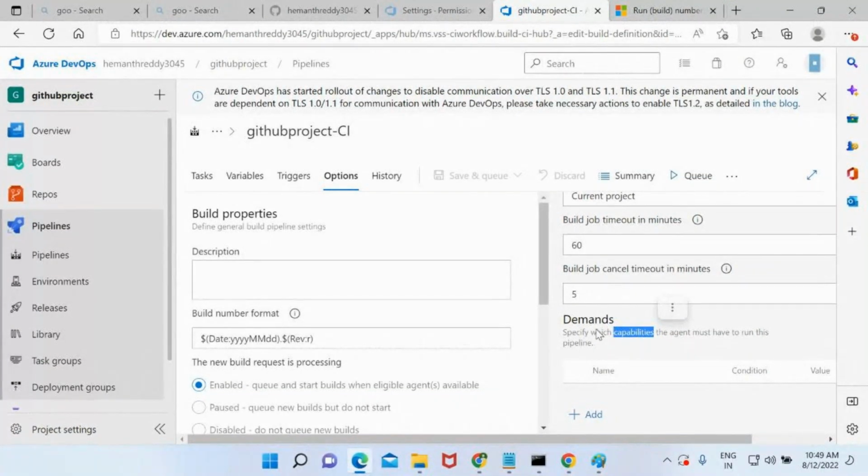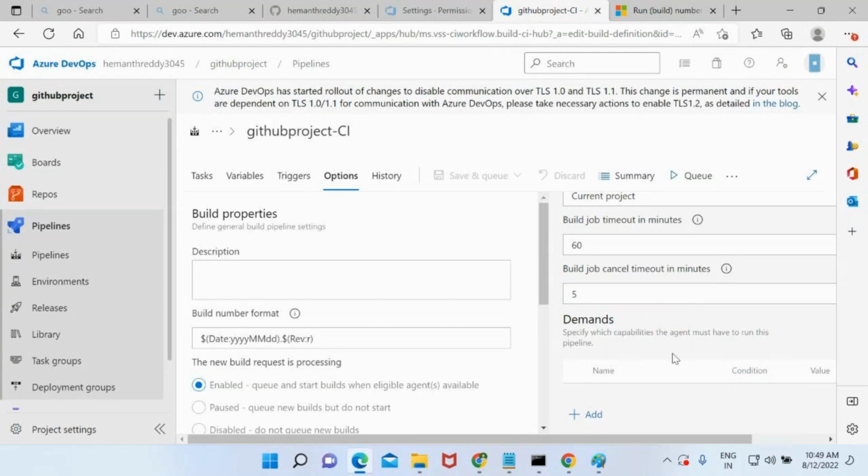Okay. For example, take something like this. I have three VMs. In the three VMs, I have installed Visual Studio 2022, 2017, 2019. Now I am trying to run a Java application. Is it going to work on any of the VMs? No. Why? Because if Java is installed, it is going to run. If not installed, immediately it is going to say that it doesn't meet the tools and capabilities.